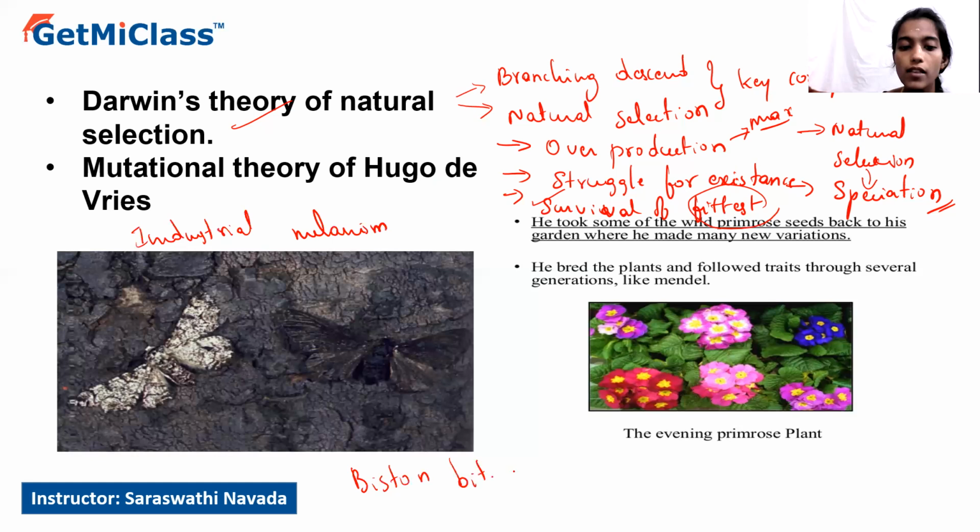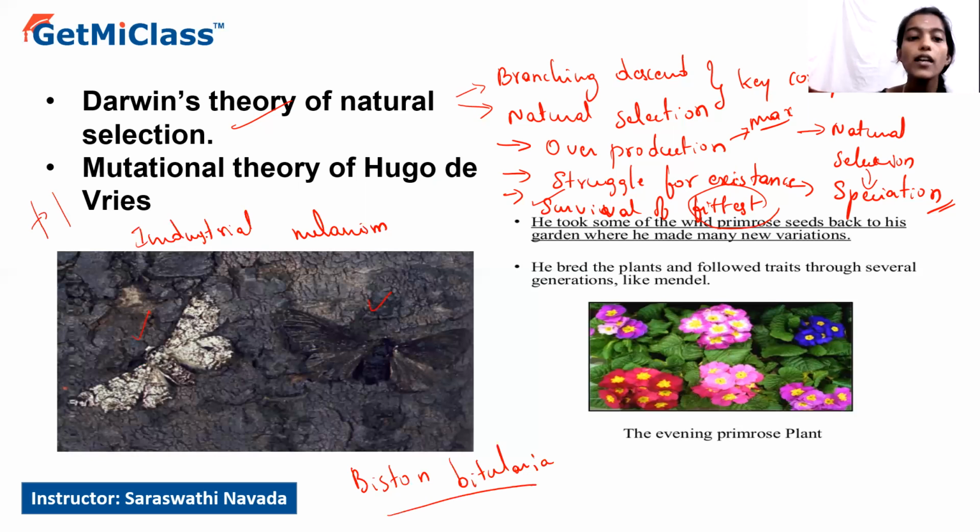So with the evolution of this particular moth, the peppered moth has been seen. It is said that before industrialization in England, the tree bark appeared brighter or lighter in color due to the deposition of lichens. And in the case of Biston betularia, the peppered moth, there were two different varieties, one with white wings and another with black wings.